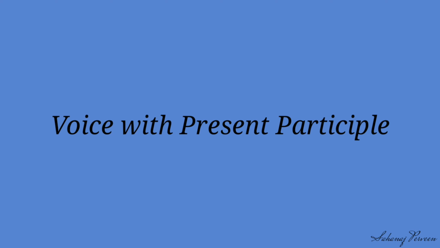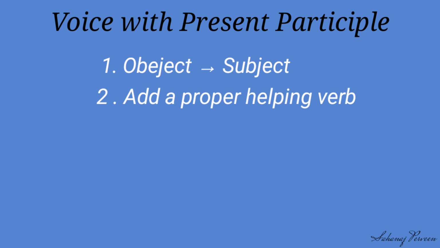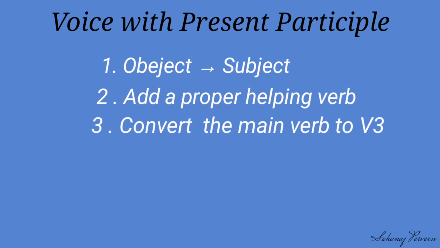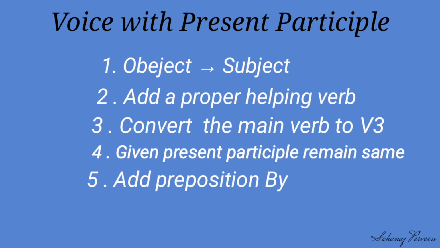Now we are going to learn voice with present participle. When a simple sentence is with present participle, in that case we should change the active voice to passive in that way. At first, we need to swap object to subject. Next, we need to add a proper helping verb according to tense and person. Then we will convert the main verb to the third form. The given present participle will remain the same. At last, we need to add preposition by before subject.